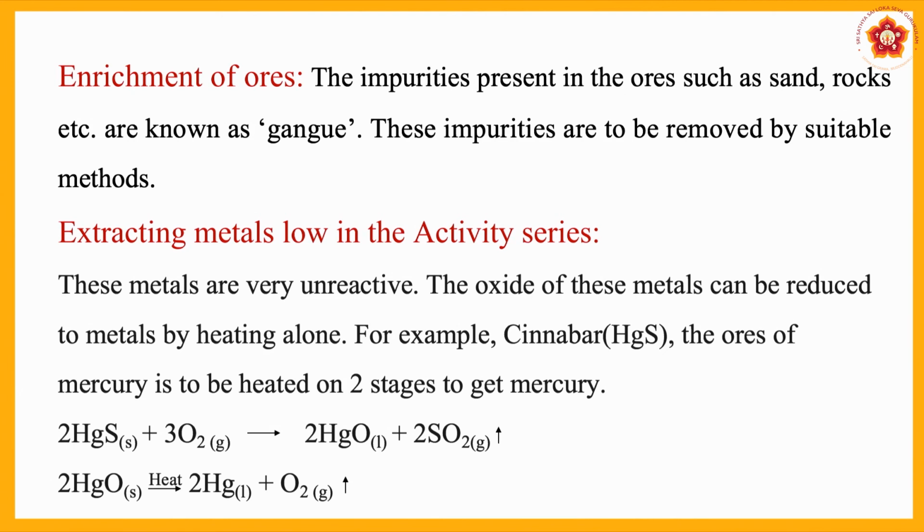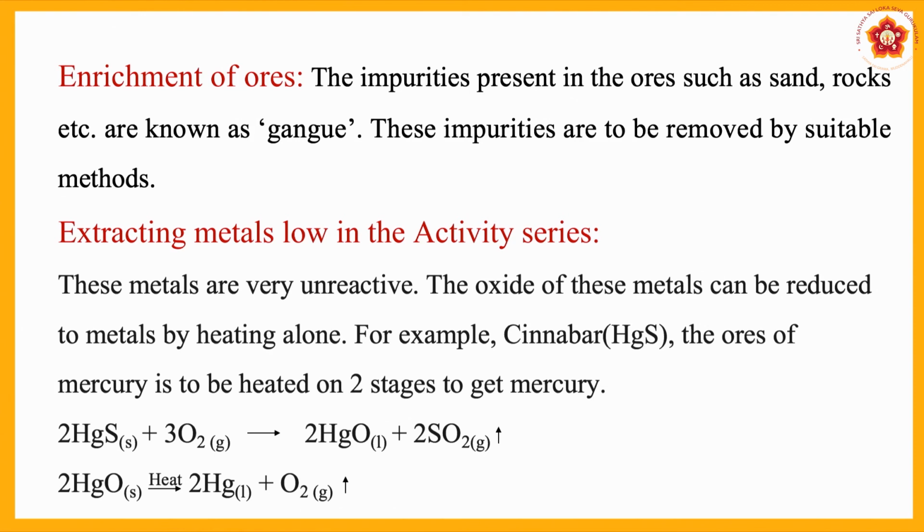So, gangue is separated, and the next step is extracting metals low in the activity series. Just now I told you there are 3 series which are low in the activity series. Low in the activity series means they are not so reactive. For example, mercury is one such, copper is also one such. Here, oxides of these metals can be reduced to metals by heating.